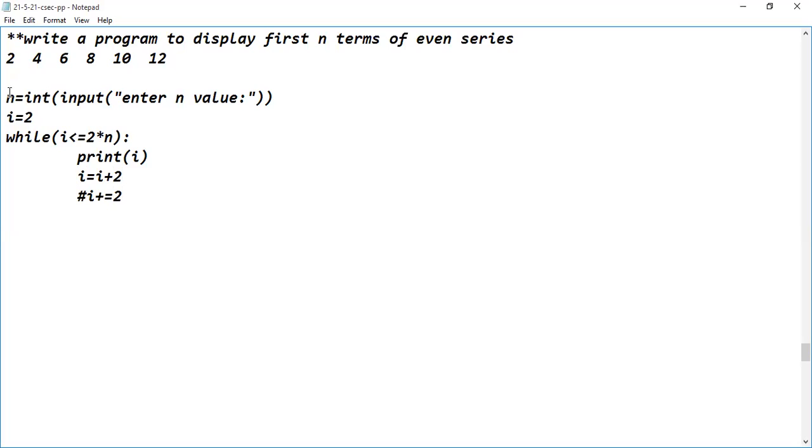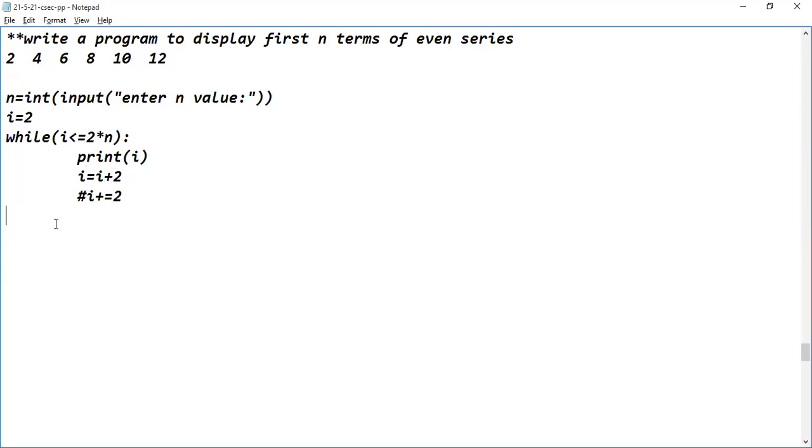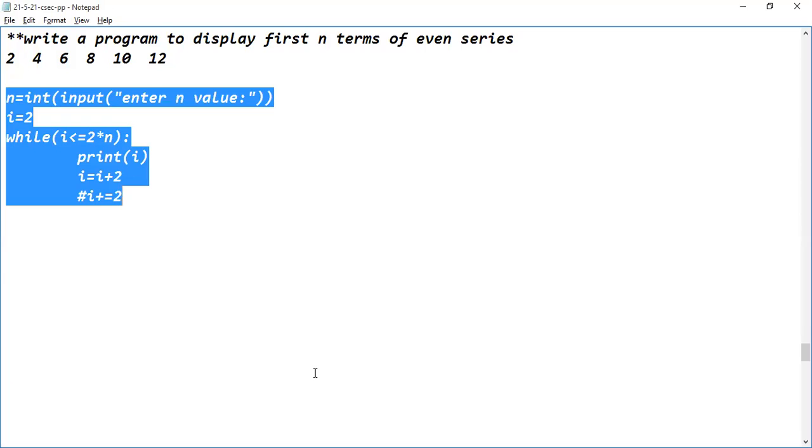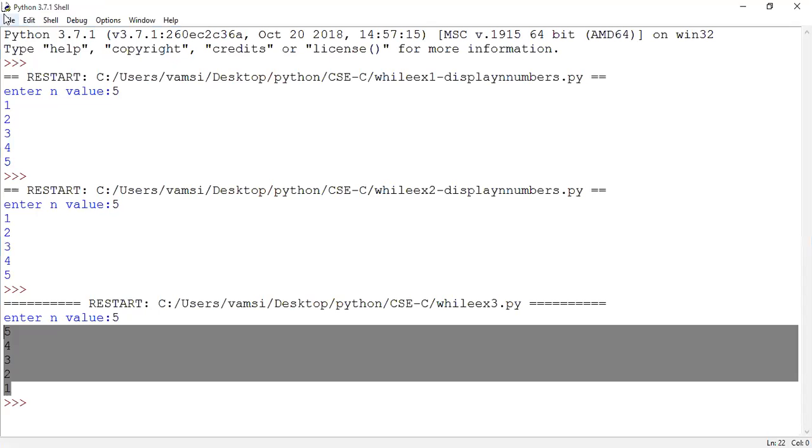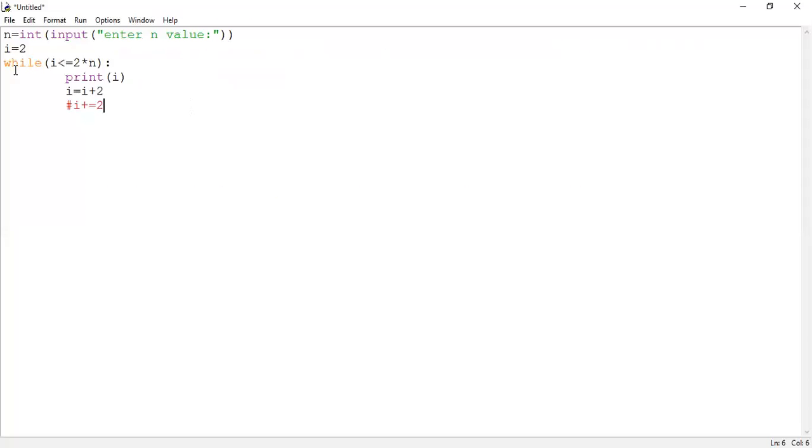So you copy the code and paste it into the IDE. Just give me a second. I'm copying the code into the IDE. Are you seeing the untitled window?